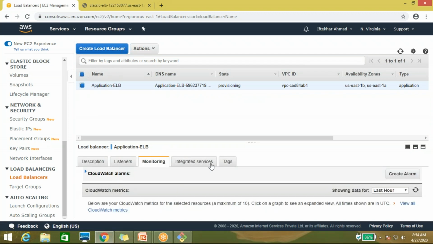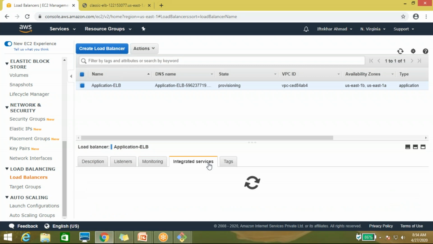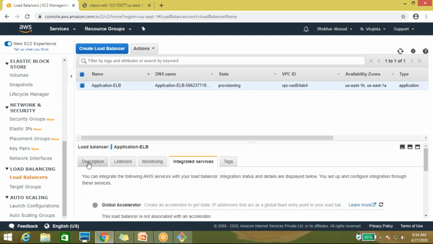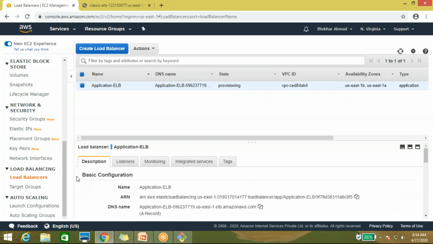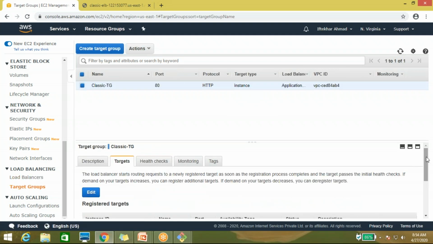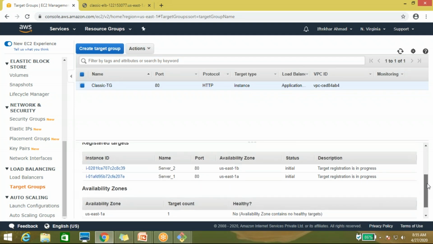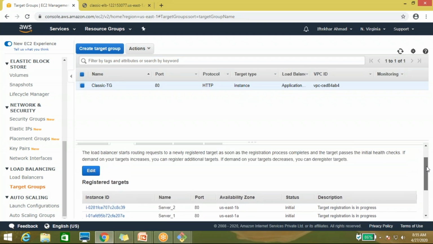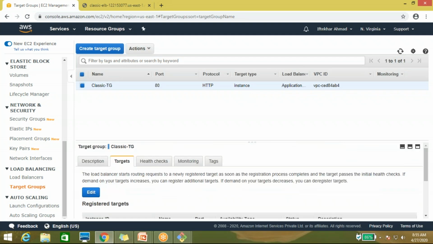Listener monitoring: I haven't configured any monitoring part, so it's not showing. The description and DNS are showing. Let me check the target group, whether the instances are added or not. Here you can see that two are already added, which I added initially. So let me refresh.